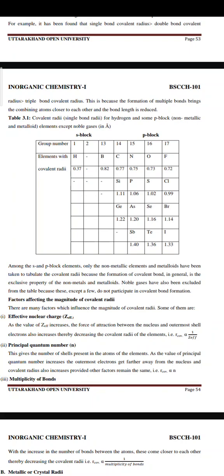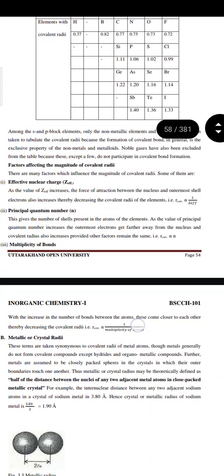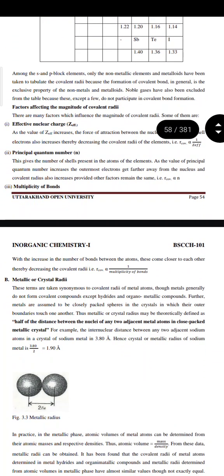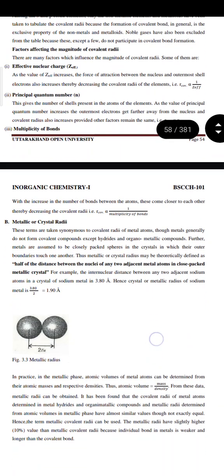For group number 1 elements, the hydrogen atom, which is in the s-block, has a value of 0.37, and similarly the rest are given. Among the s and p block elements, only the non-metallic elements and metalloids have been taken to tabulate the covalent radii because the formation of covalent bonds in general is the exclusive property of non-metals and metalloids. Noble gases have also been excluded from the table because these, except a few, do not participate in covalent bond formation.